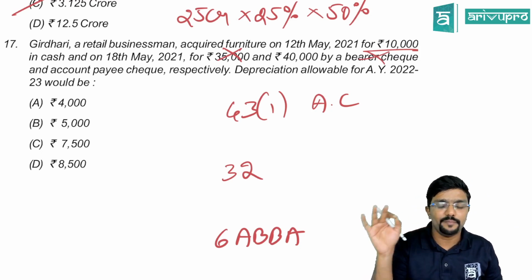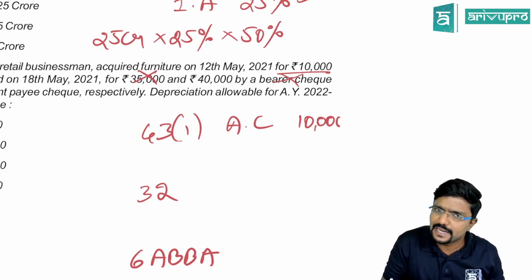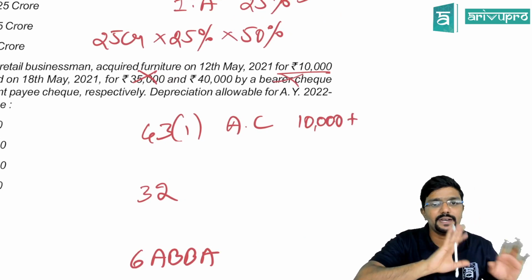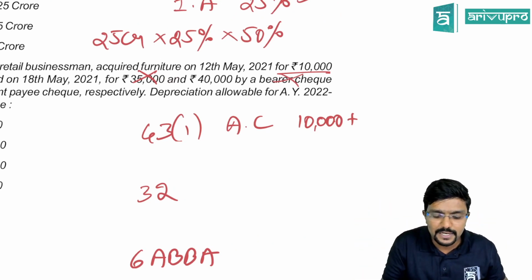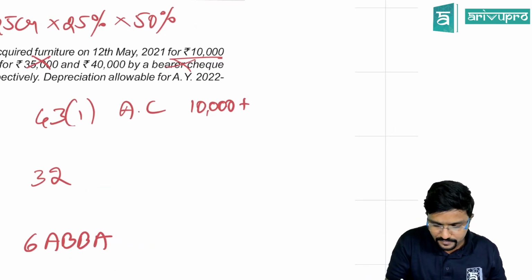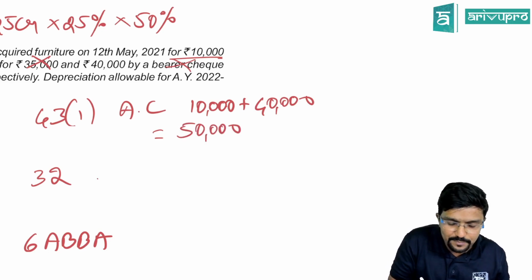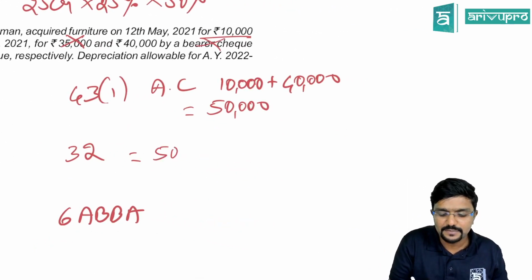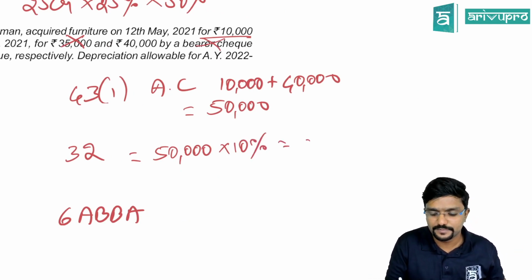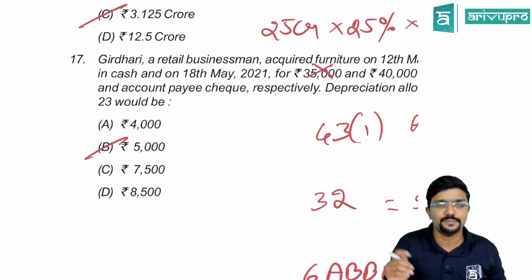When is this purchase? May. So totally, what is the cost? As per section 43(1), 10,000 which is paid in cash is acceptable. Then 35,000 which is paid through bearer cheque, it is more than 10,000 and it is not paid through account payee cheque, hence not allowed. Plus another 40,000 is paid through account payee cheque, hence allowed. So what is the cost as per section 43(1)? 50,000. So what is the depreciation you can claim under section 32, which is the asset furniture? Furniture means 10%. See, you have to remember the rates and all. And sir, is it full year? Yes, full year. Here it is full year, as the purchase has happened in May. So the answer is B, guys.